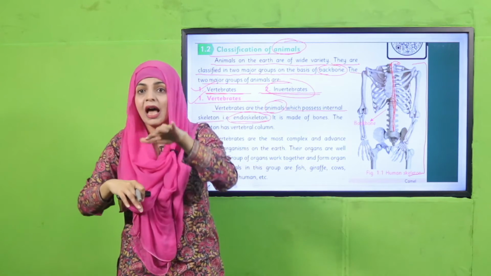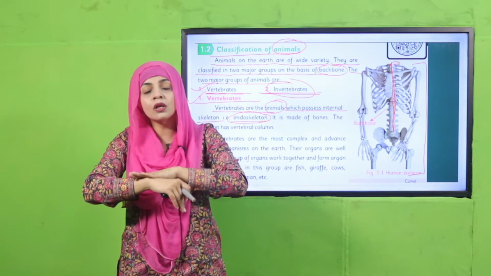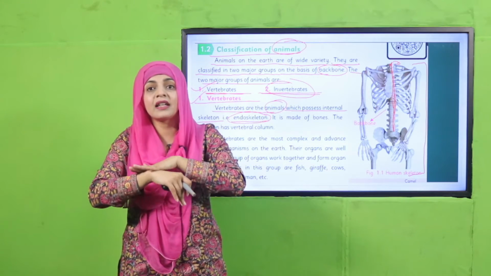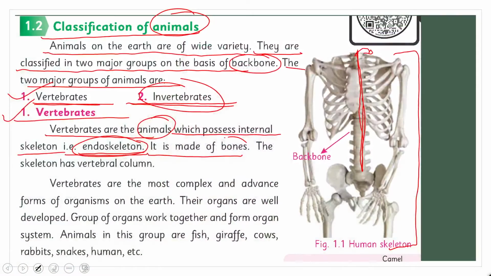Like you cannot see it, just as you cannot see your own bones. They are covered. So all the vertebrates have their skeleton inside and it is called endoskeleton. It is made of bones. The skeleton has a vertebral column. And in the skeleton, this is the vertebral column, it is present.